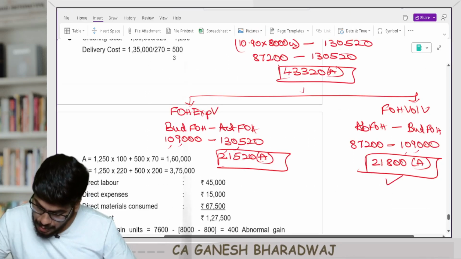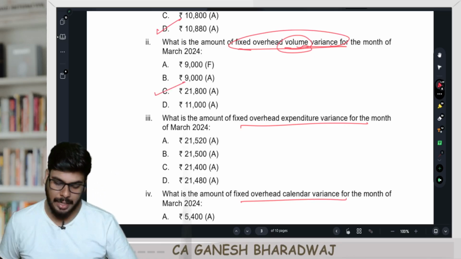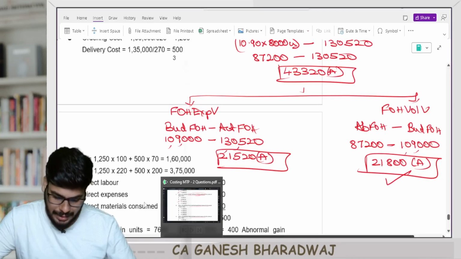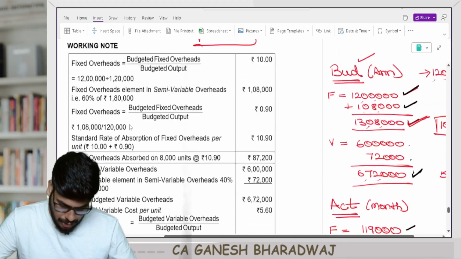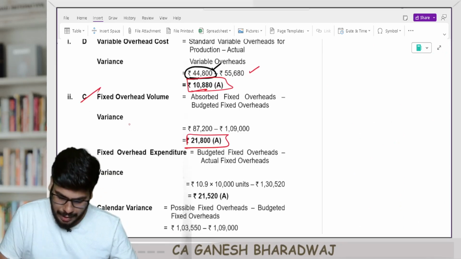Volume variance, how much is it? 21,800. So the answer is 21,800 adverse. So 2, the answer is C. Let us check it once. So for part 2, the answer is correct. The answer is C. Are you clear with this?